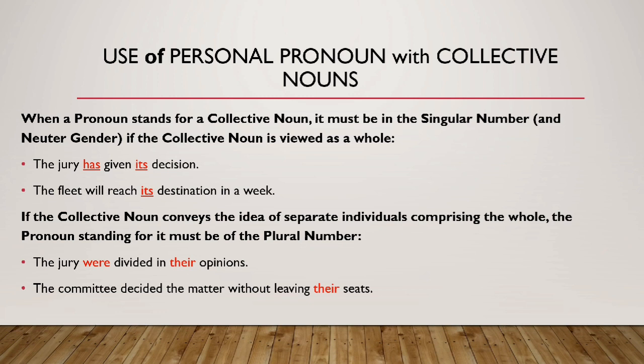However, if the collective noun conveys the idea of separate individuals comprising the whole, the pronoun standing for it must be plural. This is something that I talked about in detail while we were discussing collective nouns. Here are two examples. The jury were divided in their opinion. So when the jury was united, it was taken as singular. However, when they are divided, it is taken as plural. That is the reason we are using plural helping verbs and plural pronouns. Jury were divided, so were is a plural helping verb and their is a plural pronoun.